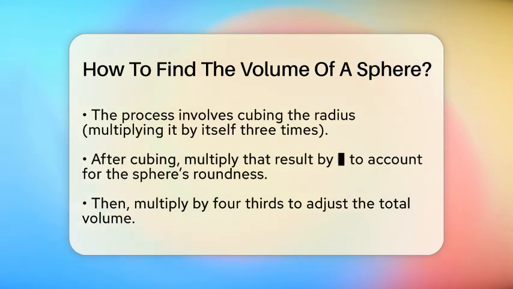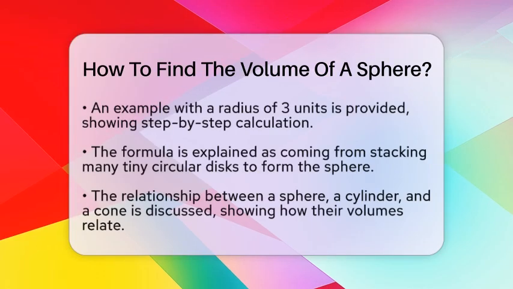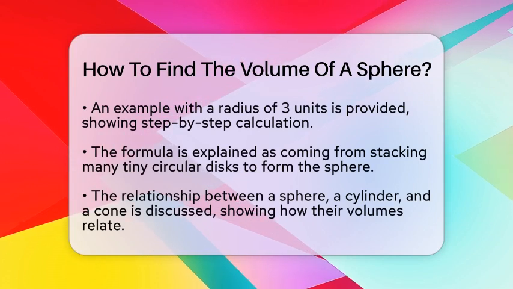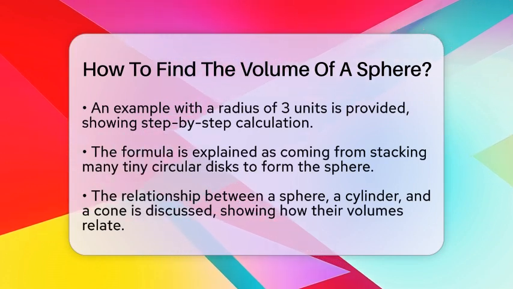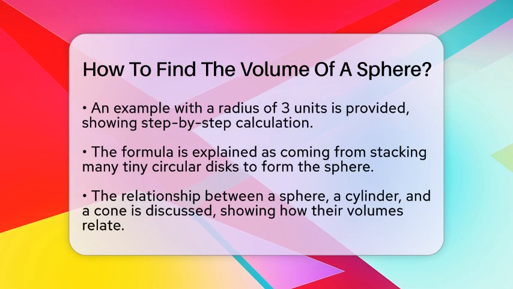For example, if the radius of a sphere is 3 units, you cube 3 to get 27. Next, multiply 27 by pi, which gives approximately 84.9. Then, multiply that by 4/3, which is about 1.33. When you do the math, the total volume is about 113.1 cubic units.